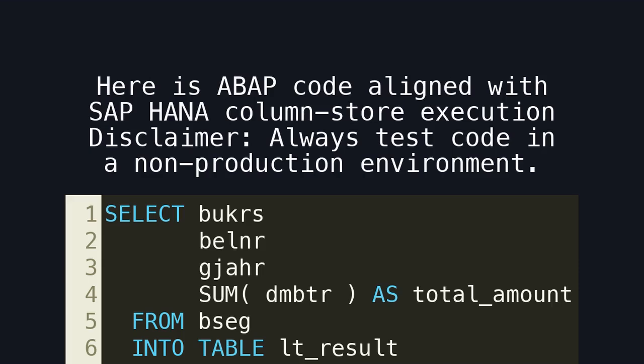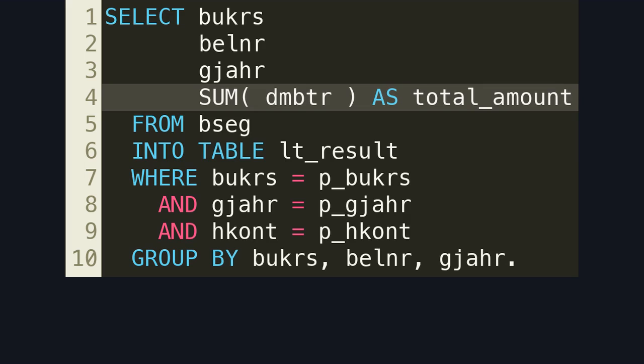Here is ABAP code aligned with SAP HANA column store execution. Disclaimer: always test code in a non-production environment. Here is the key shift. Aggregation is pushed to the database, allowing SAP HANA to exploit in-memory column scans instead of relying on secondary indexes.